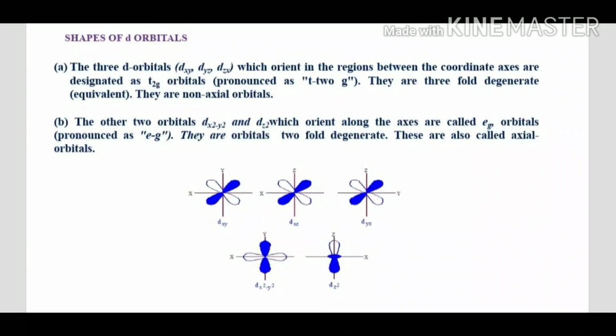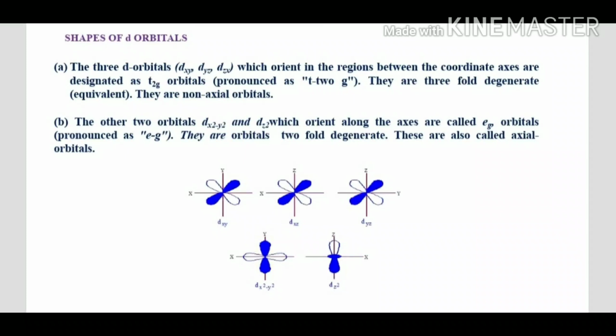There are 5 d orbitals: dxy, dyz, dzx, dx squared minus y squared, and dz squared. But all 5 d orbitals do not have the same orientation. The first 3 orbitals, dxy, dyz and dxz, are oriented in between the axes. They are collectively known as t2g orbitals, and they are triply degenerate.